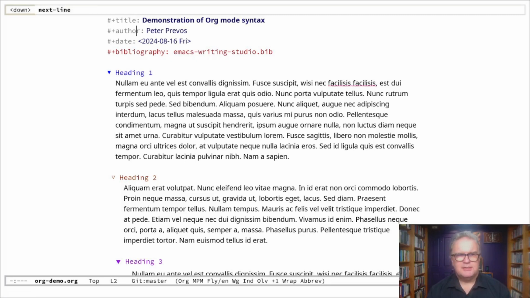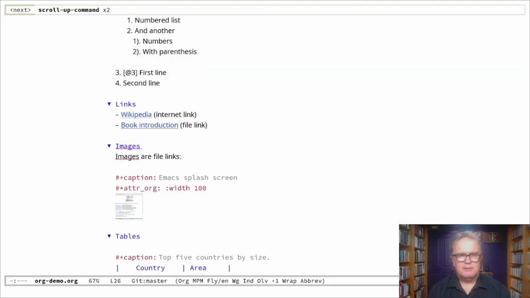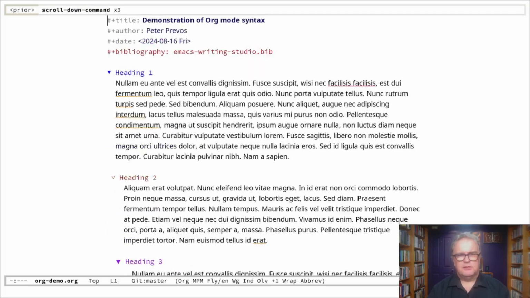What you also see here is that different colors are applied to this metadata. So this is an Emacs theme. A theme is a set of definitions that assigns a color based on the type of text that you're looking at. So these colors have nothing to do with the output of the document. They are just to make the screen easier to read. So the title is a nice bold and a dark blue. We also have different headings here. They have different colors based on their level, and so on.